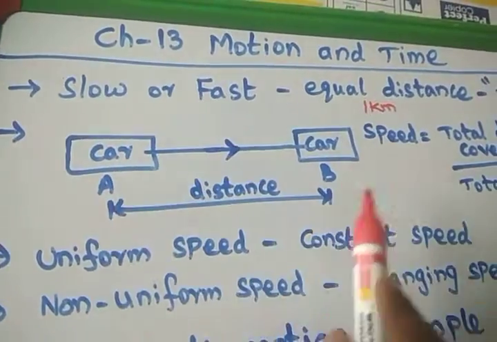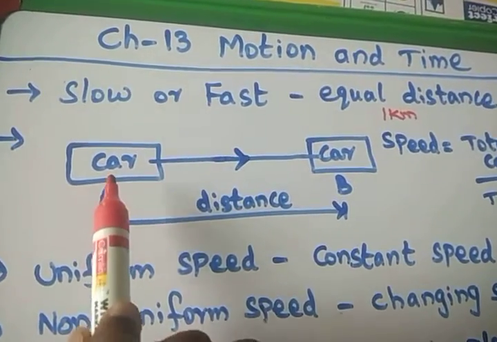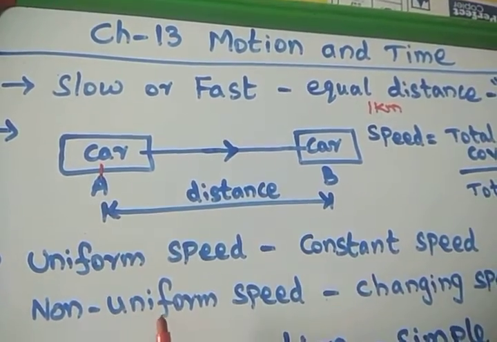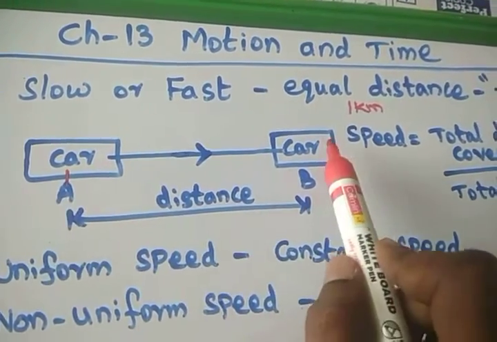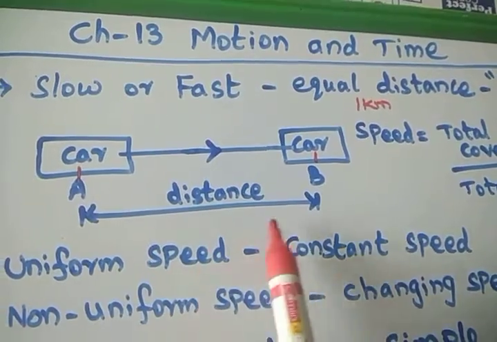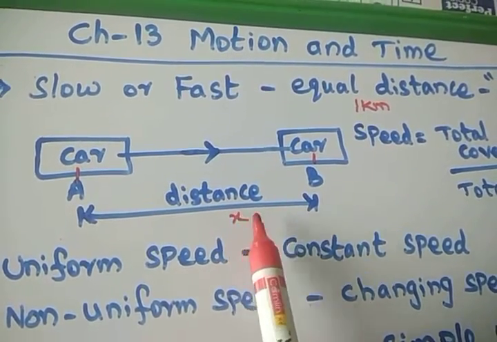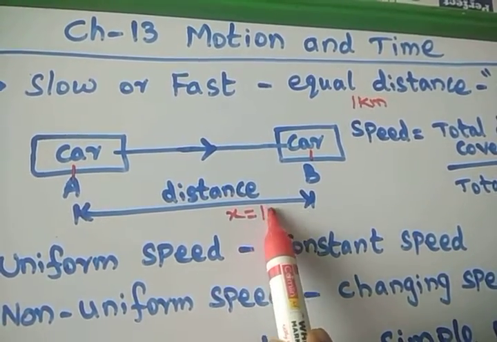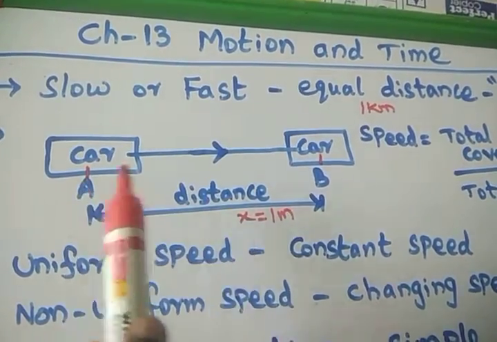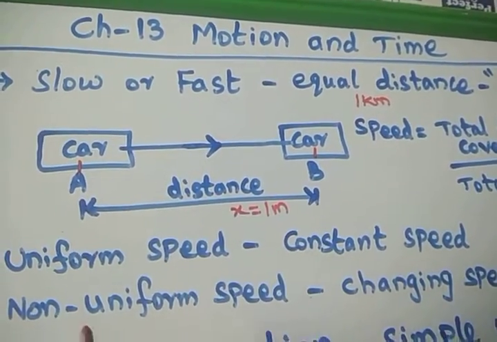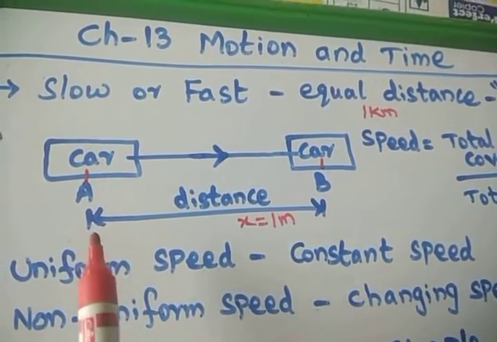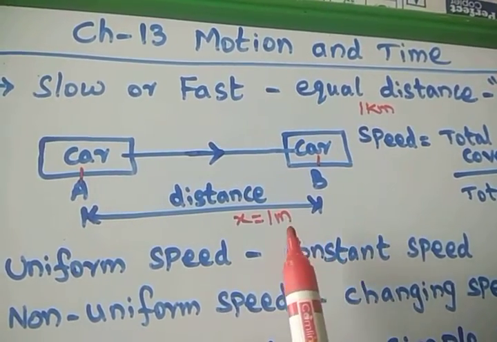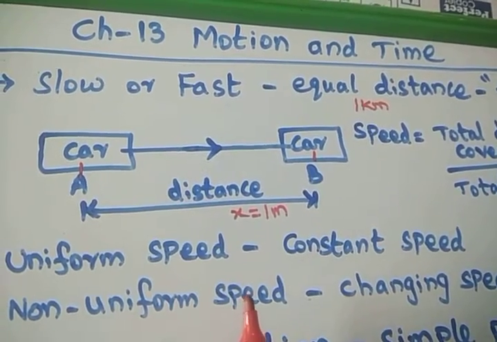I will take the same example. A car is in the position A. It will move from position A to position B at a distance x. So we take x equal to 1 meter. The distance between the point A and B is 1 meter. A car is moving from point A to point B. So what is the distance covered by this car? Yes, this is 1 meter.